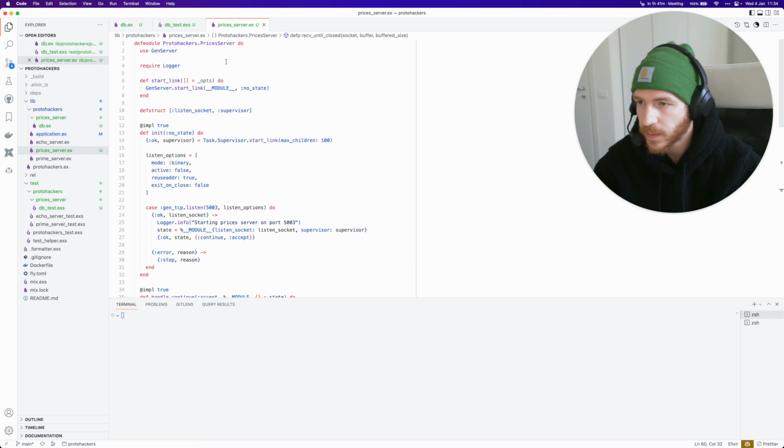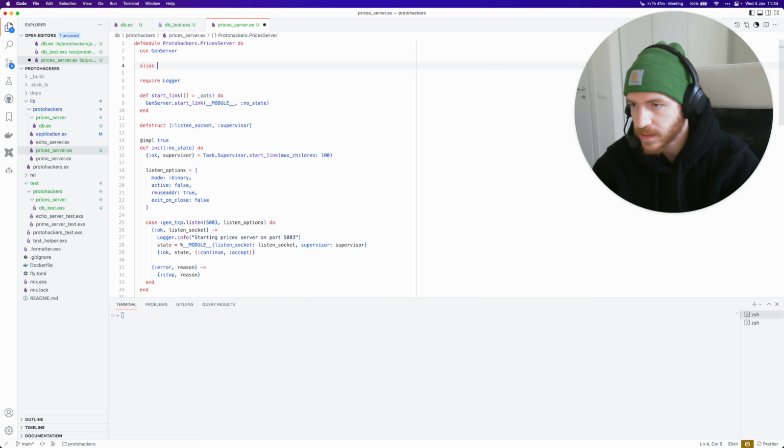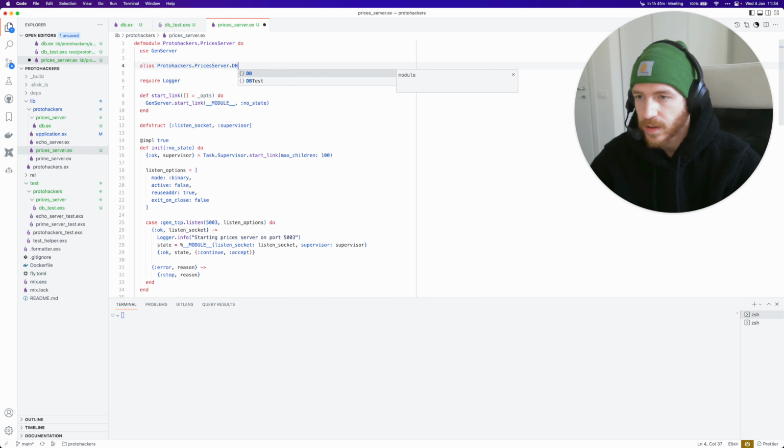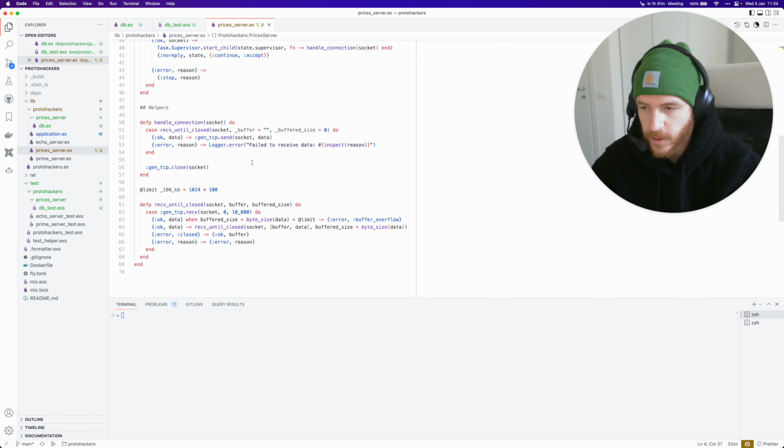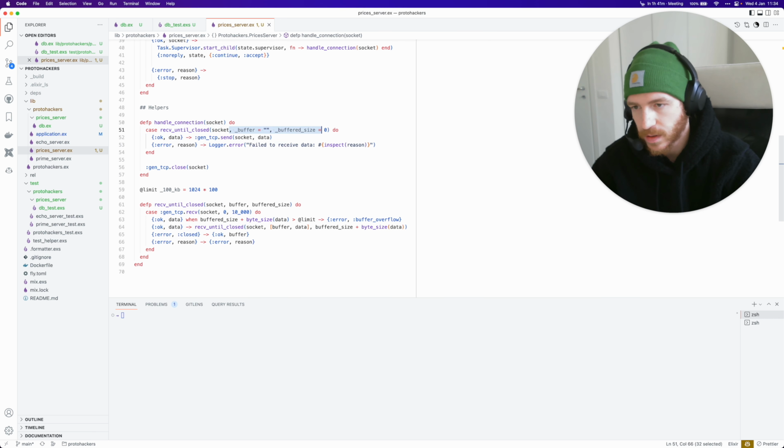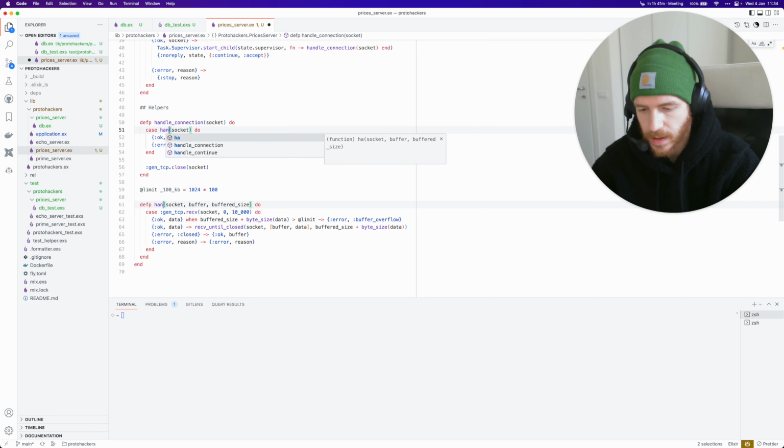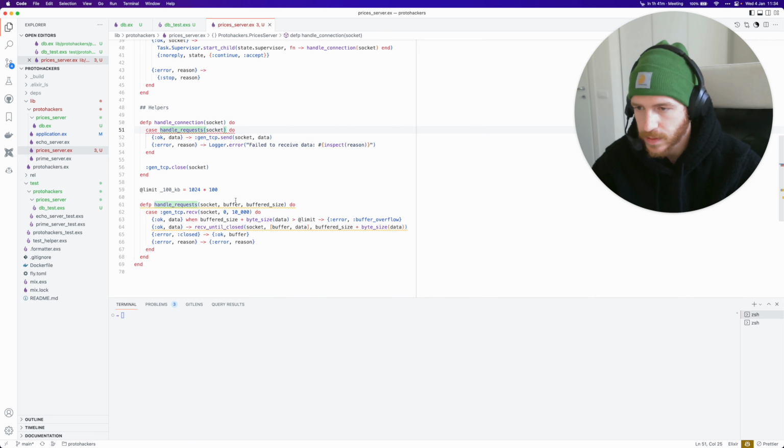Also one thing that I want to do before moving on is alias protohackers.prices server.db, so we have this available. And here, instead of saying receive until closed, which is what we had in the Echo server, I'm just going to rename these to handle requests, which is going to be our recursive function. This function doesn't take any of these anymore, and I'm also going to pass the DB. So we'll keep recursing on this DB data structure so that we have some sort of state in this thing. Oops, sorry, this is just called DB.